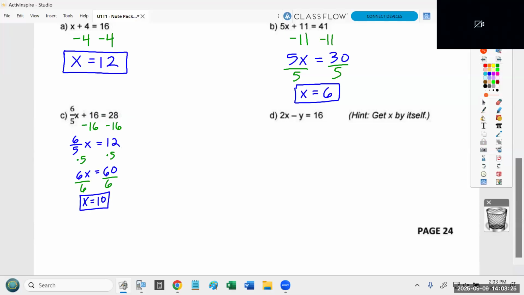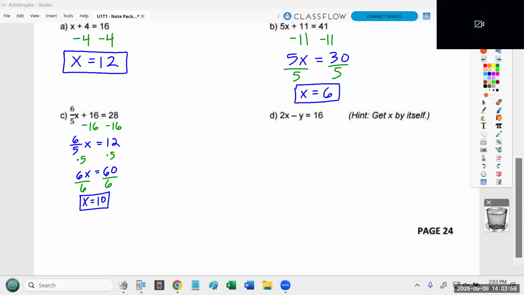That got me here. Now I know that 6 over 5 is times 6 divided by 5. So to get rid of the 5, I'm going to multiply by 5. And if you think about it, this is kind of like saying 6 divided by 5 times 5. Well, if you do 6 divided by 5 times 5, the 5's just go away, and you're left with the 6. And over here, you've got 12 times 5 is 60. And now you've got 6 times x is 60, so to get rid of the times x, you would divide both sides by 6, and then that gets you 10.